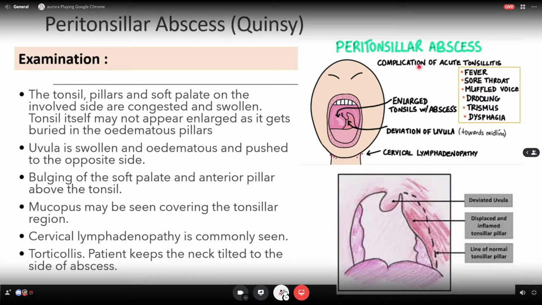Tak apa. Okay, so complication of acute tonsillitis ni standard lah, fever, sore throat, muffled voice, drooling, trismus.